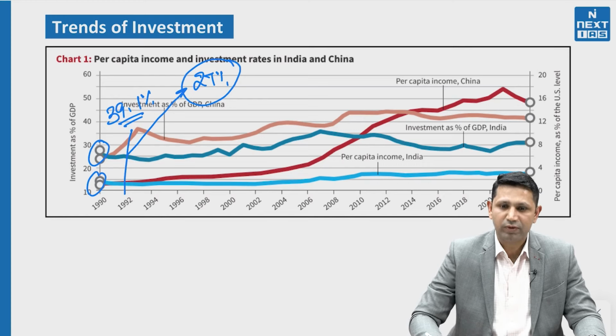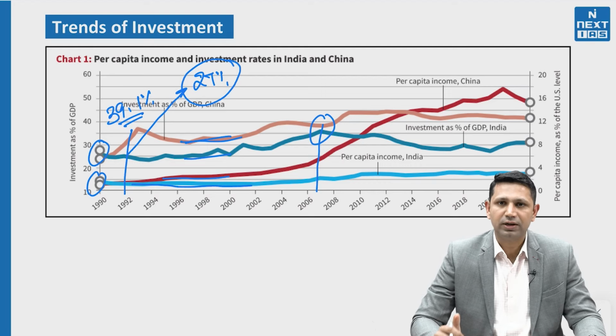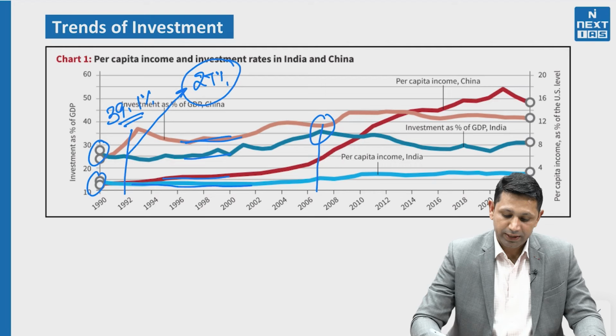As we move ahead, the gap was almost constant. With rising investment in the Chinese economy, the income level started rising, whereas for India the income levels have been almost stable since then. Coming to the year 2007, we see that India and China were very close in terms of investment. India was at its highest level in terms of investment.